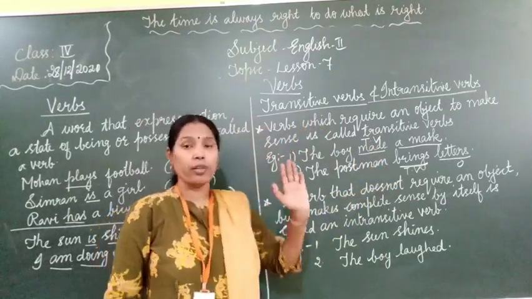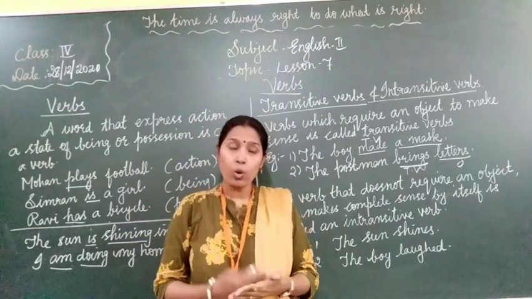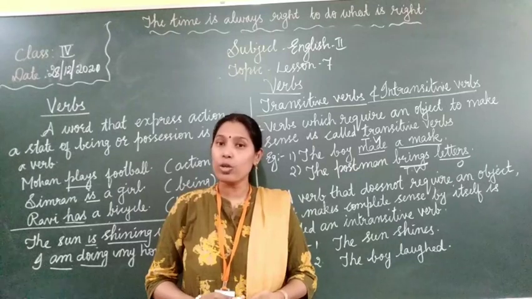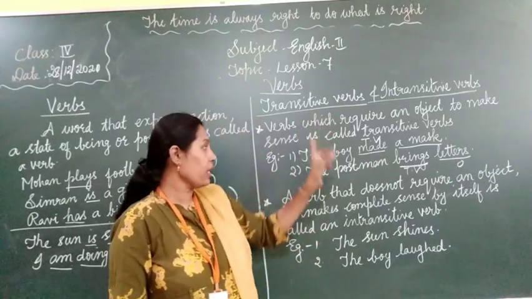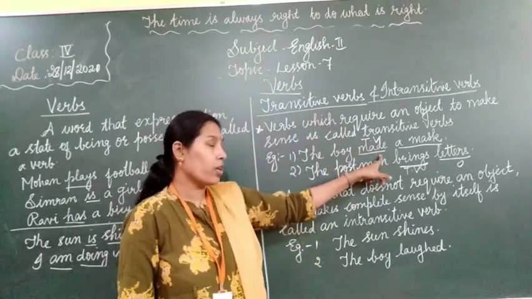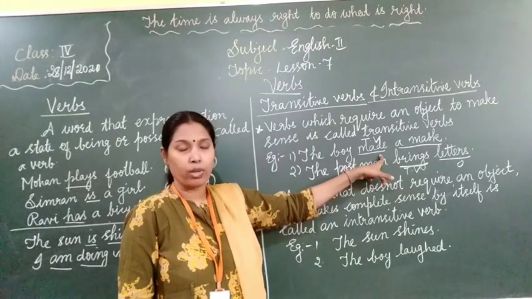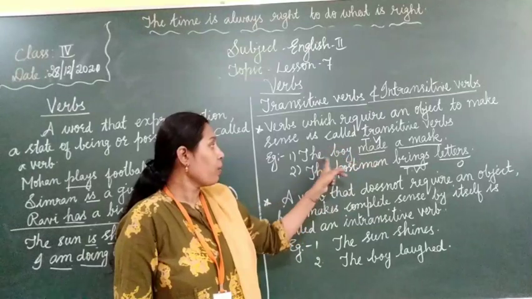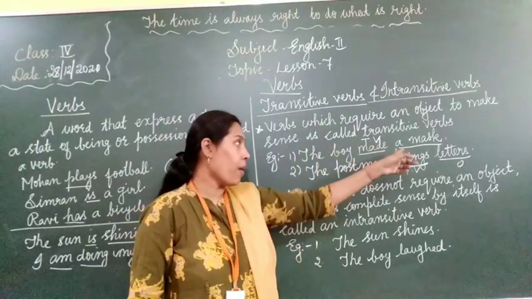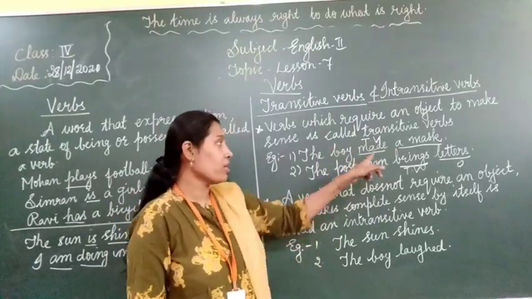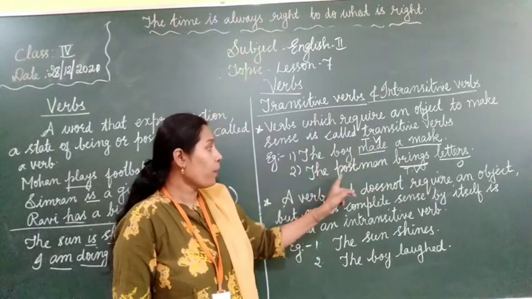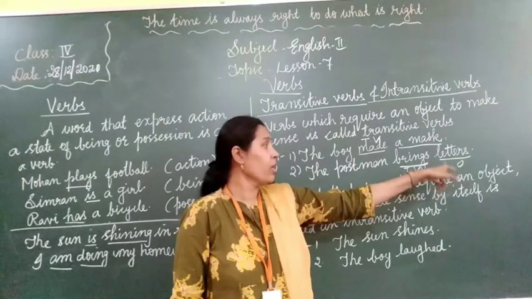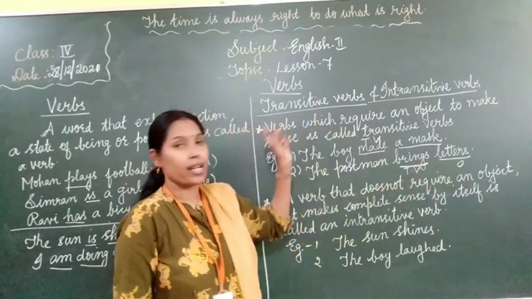See, if you ask what or whom after the verb and if you get an answer, then those verbs are transitive verbs. See, the boy made. After the verb, you ask the question what or whom. If you get an answer, then this verb is transitive. The boy made what? A mask. You have an answer, right? So this is a transitive verb. The postman brings what? Letters. You have an answer. So this brings is a transitive verb.